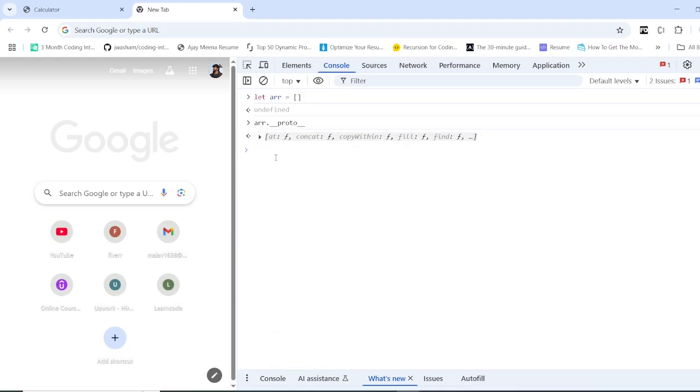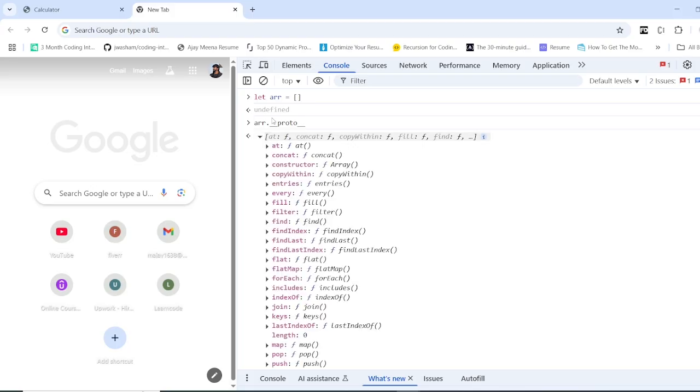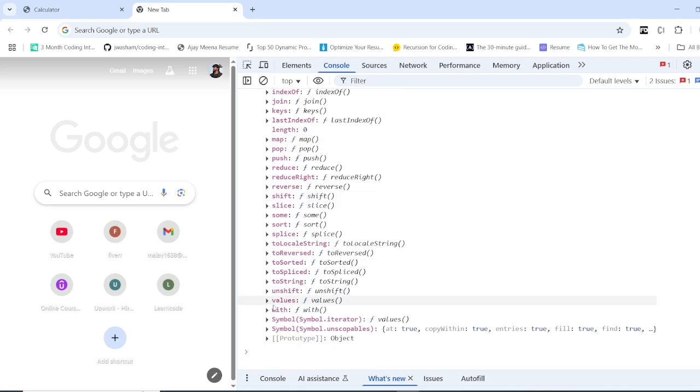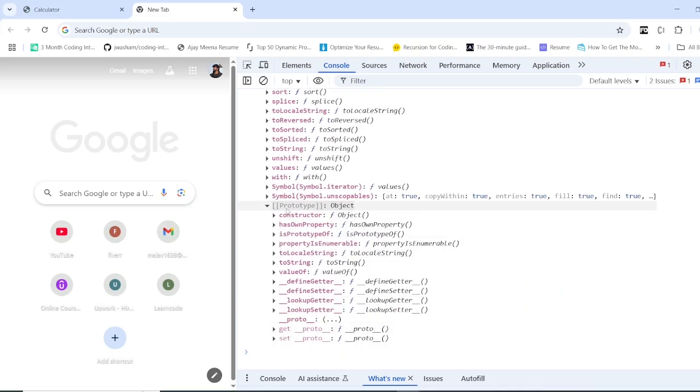Now learn about something called prototype chaining. This is interesting. As I said, this array proto is a property, an object which stores all the methods, right? But this object also has a prototype. If you go down here, one by one, I hope you can see it, this is also an object which is a prototype, and it also has the method constructor, hasOwnProperty, all of this.